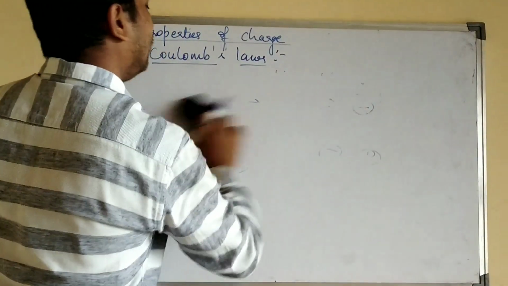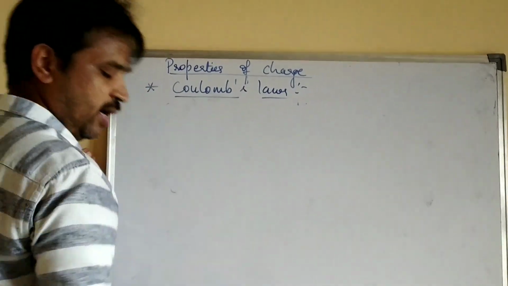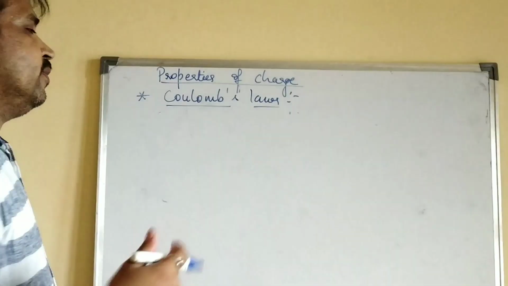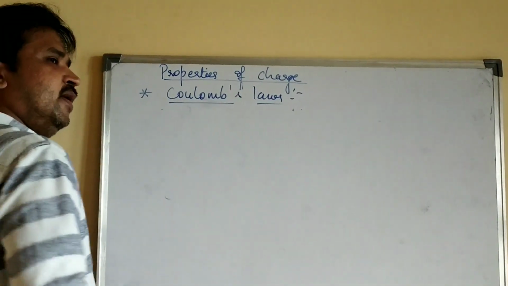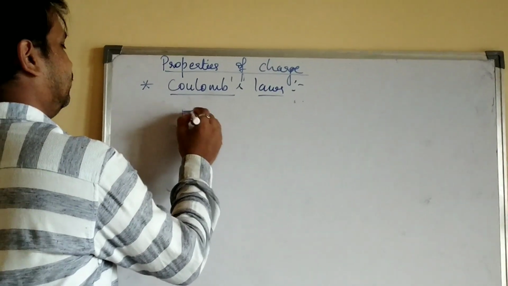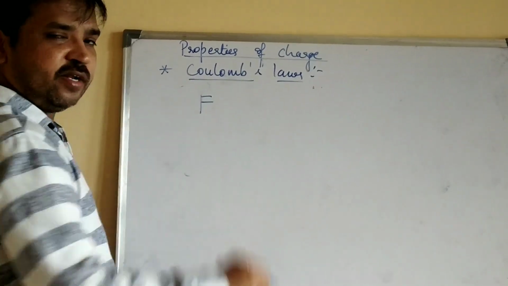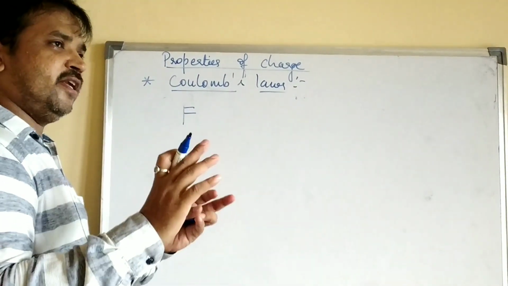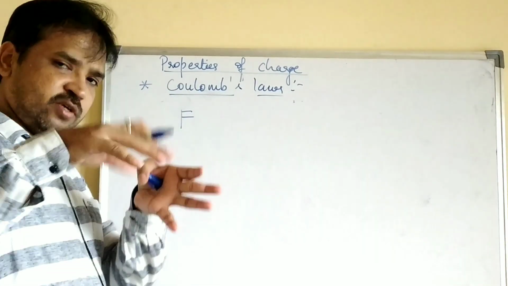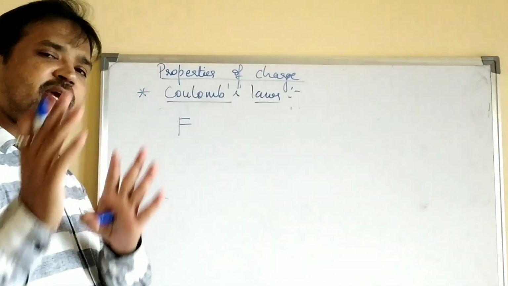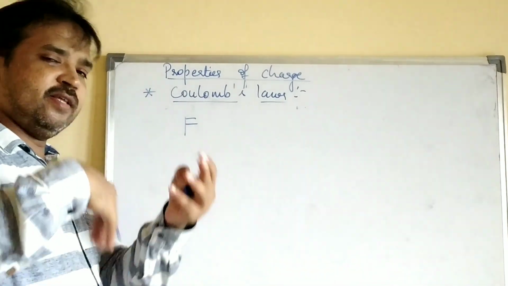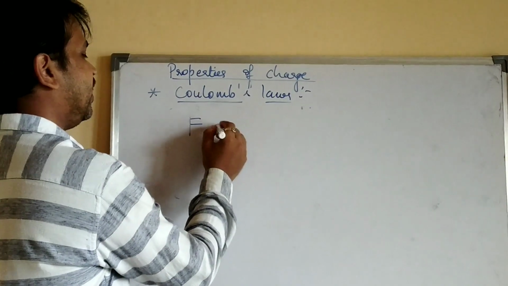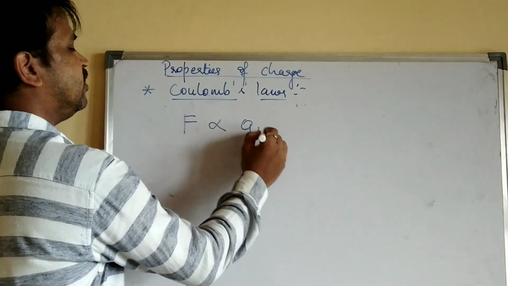Next, Coulomb also gave one more law. I will not give the detailed description of Coulomb's second law, as it is a very big law, so I will just give the introduction. He said that the electrostatic force of attraction or repulsion between any two charges, positive-positive meaning repulsion, positive-negative meaning attraction, is directly proportional to the product of the charges Q1 and Q2.